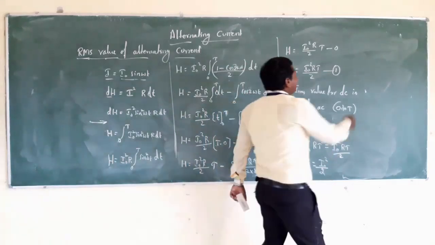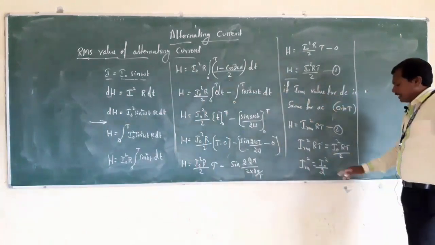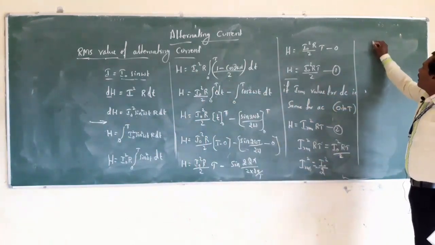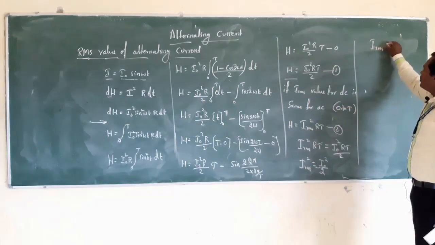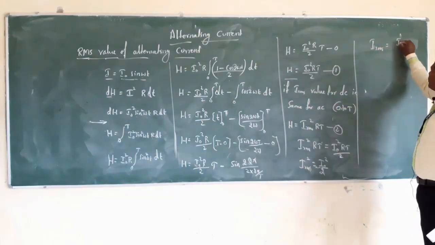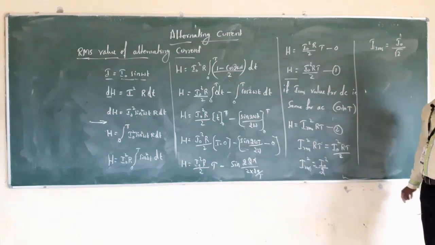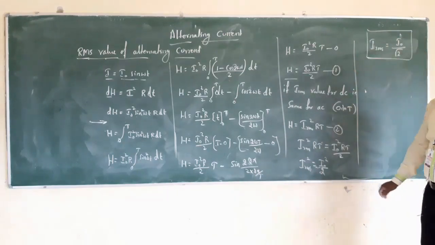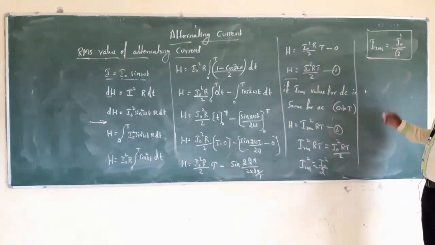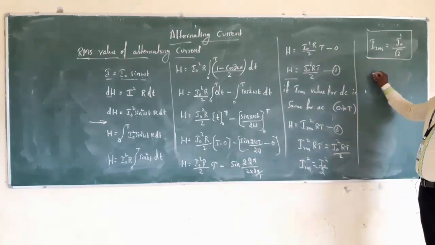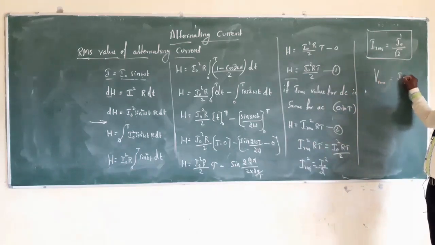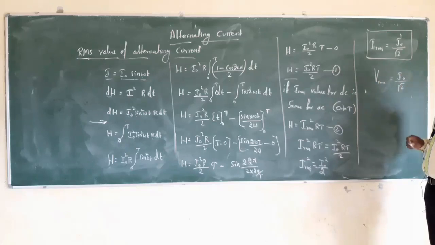So if we simplify, IRMS is equal to I naught divided by square root of 2, and this represents the RMS value of alternating current. Similarly, the RMS value of alternating voltage, VRMS, is equal to V naught divided by square root of 2.